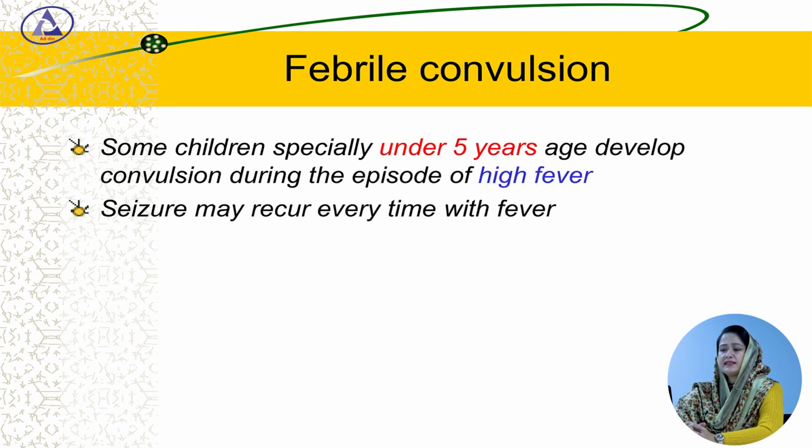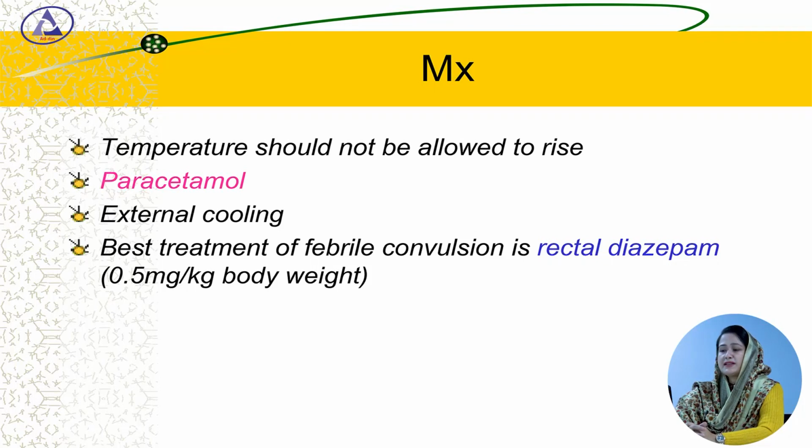Febrile convulsion. In some children, especially under 5 years of age, they develop convulsion during an episode of high fever, and this seizure may recur every time with high fever. Management: temperature should not be allowed to rise, with oral paracetamol and external cooling. The best treatment of febrile convulsion is rectal diazepam. The dose is 0.5 milligram per kg of body weight.